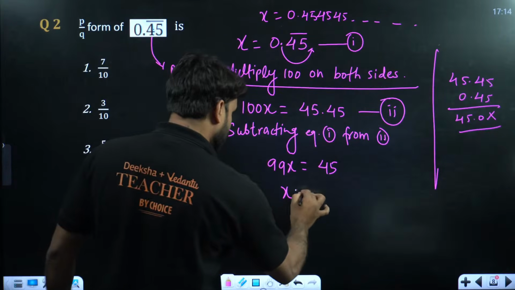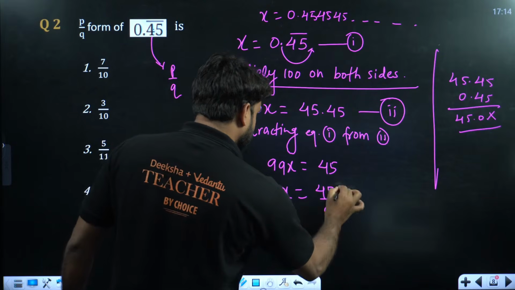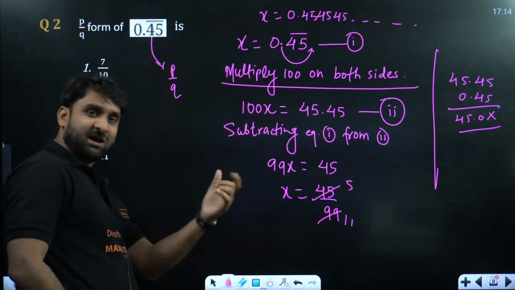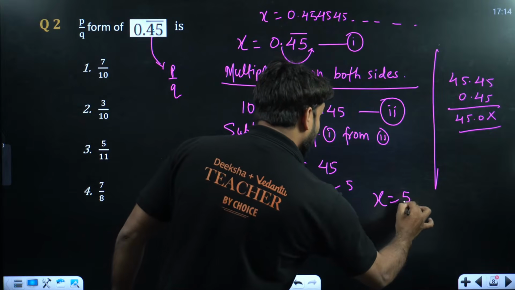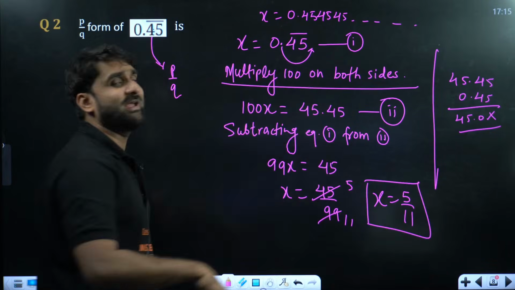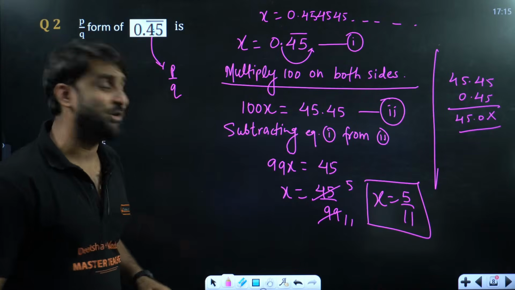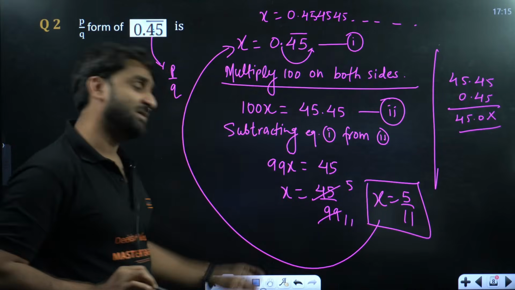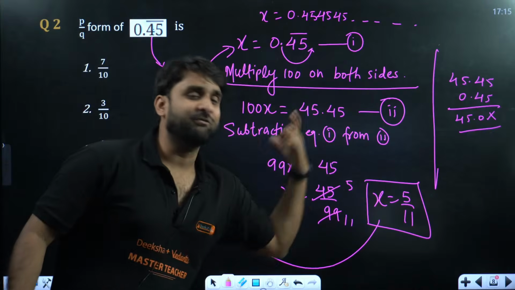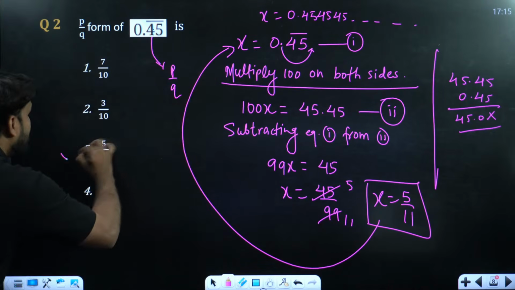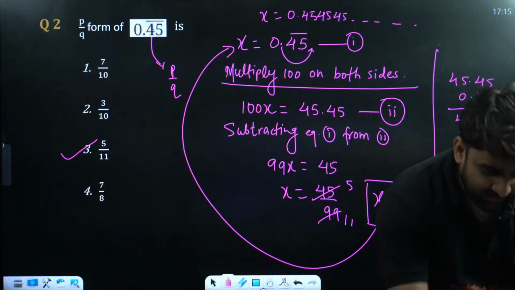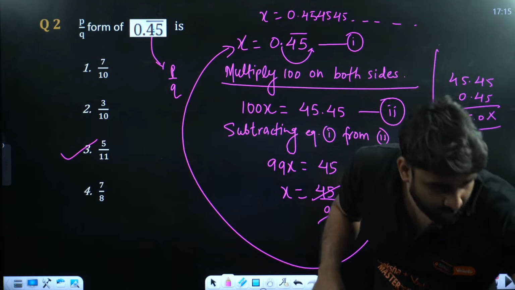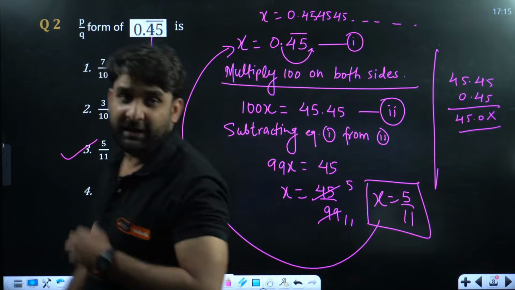So x is equal to 45 divided by 99. 9 fives are 45 and 9 elevens are 99. So we have x is equal to 5 by 11, and we had assumed x equal to 0.45 bar. Hence we have converted 0.45 bar into the form p by q, which is 5 by 11. So option number 3 will be correct. Who answered 5 by 11? Loki is correct here, and Aradhya also responded option number 3. Very good.